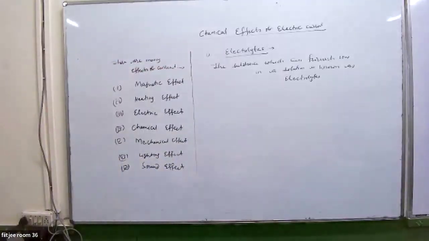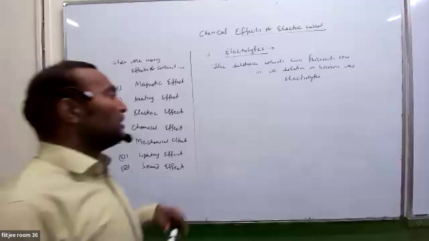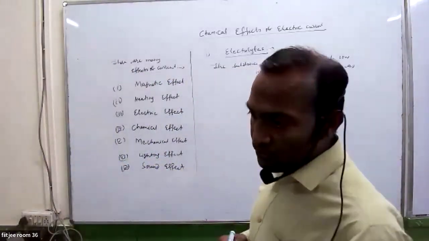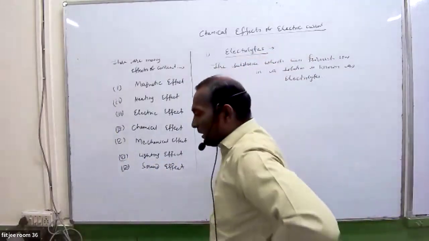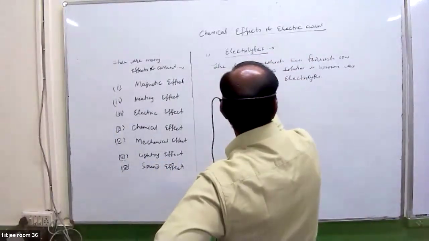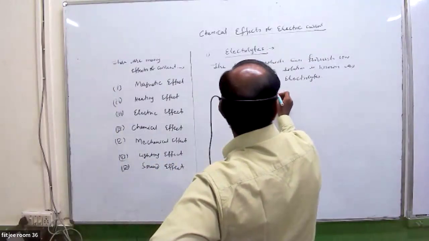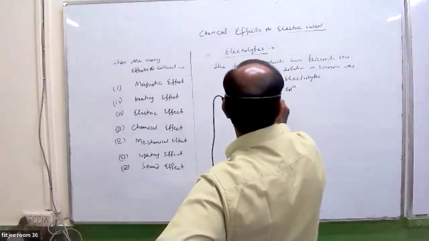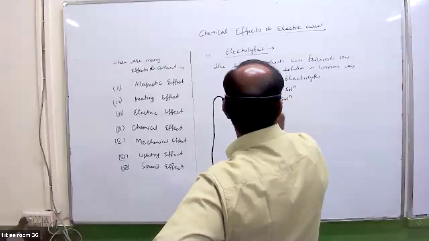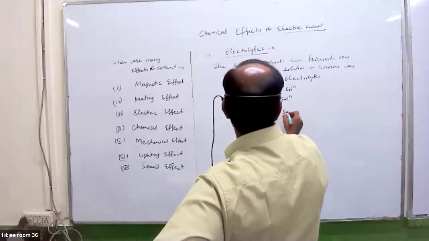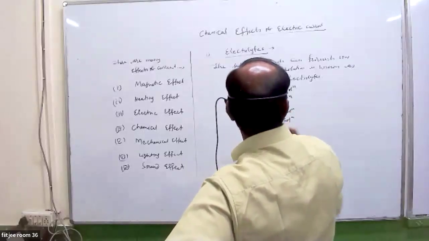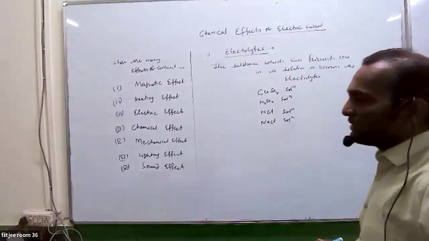Sir, cathode and anode. No, cathode and anode are electrodes. They are not electrolytes. Salt water. Or copper sulphate solution. Yes. CuSO4 solution. H2SO4 solution. NaCl. HCl solution. NaCl solution. So these are all examples of electrolytes.